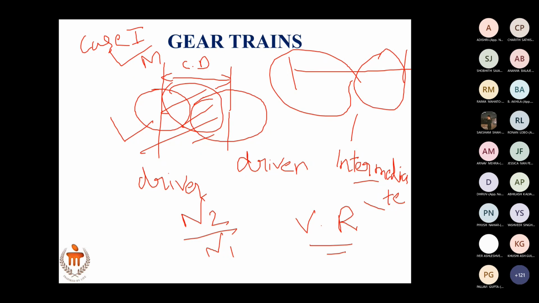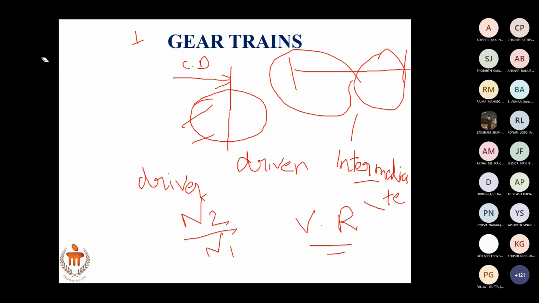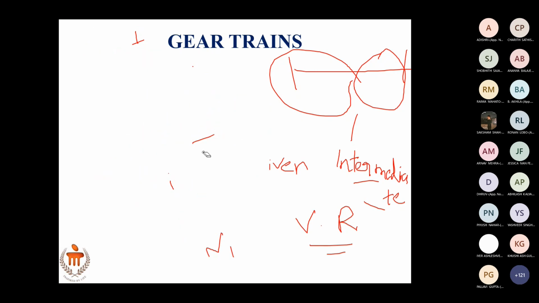The gearbox is an example of compound gear train. It is a type of gear train, the gearbox that you have in your automobile, or the set of gears that we have in different machines. They're all gear trains. If, more than two, driver and driven, you have gears meshing with each other, first gear meshes with the second gear, meshes with the third gear, and so on, like bogies in a train, right? We call it a gear train. So there are different types of gear trains used for different purposes. We will see what they are.